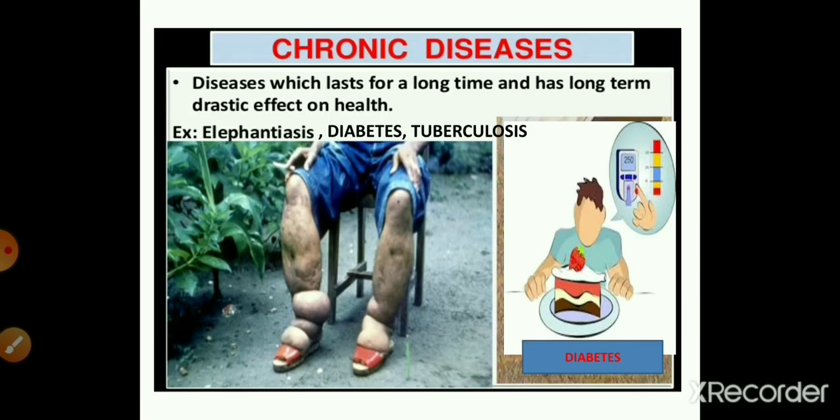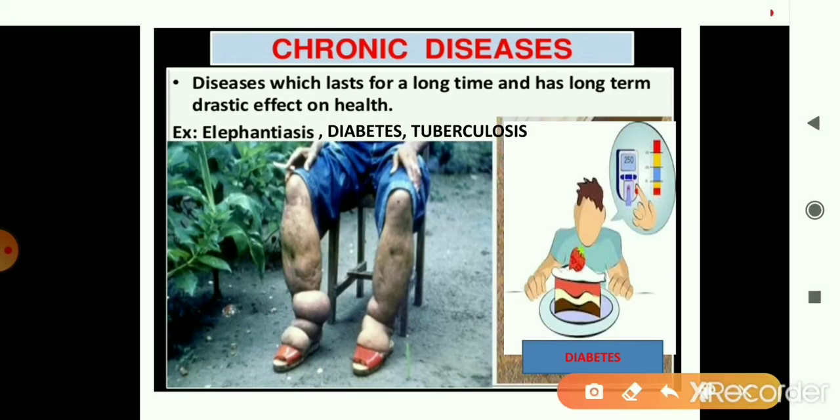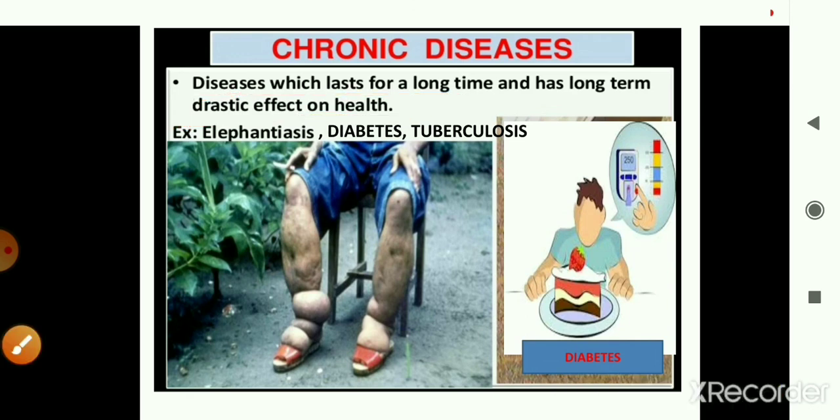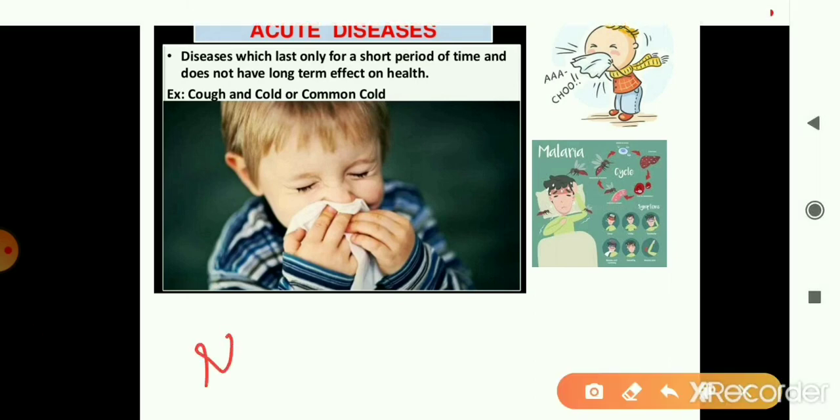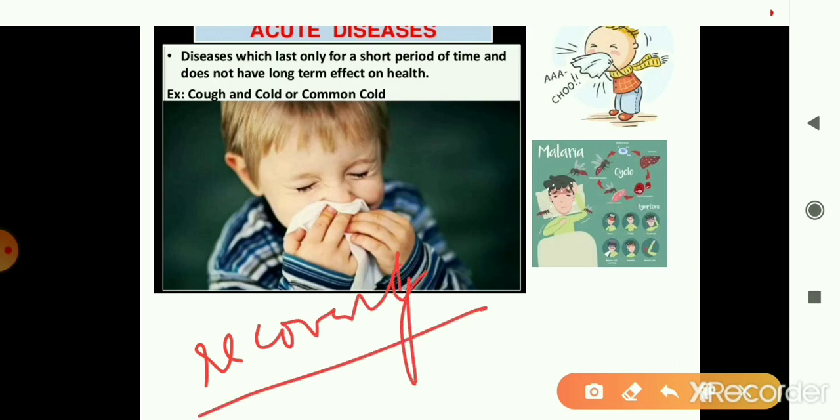So common cold, malaria, typhoid, all these are examples of acute diseases. Right? Now, chronic diseases. Chronic diseases are diseases which last for a longer period of time and have a drastic effect on the body of the person. Like if a person is suffering from an acute disease like the common cold, you will not find any kind of loss of body weight or loss of appetite. You just find a state of discomfort for a few days and then the person will recover very quickly. So complete recovery is possible, and the general health of the person is not much affected.